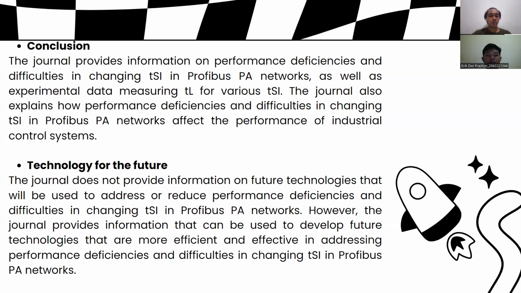However, the journal provides information that can be used to develop future technologies that are more efficient and effective in addressing performance deficiencies and difficulties in changing DSL in Profibus PA networks.